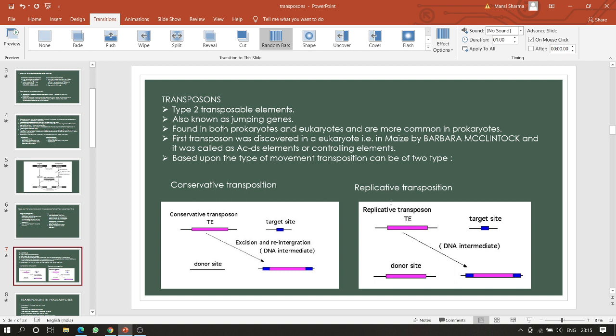While in case of replicative transposition, there is a copy and paste mechanism followed. After following this copy and paste mechanism, the target site is cut by transposase enzyme and the particular copied DNA segment is now copied to the target site of the DNA. And here there is an increase in the copy number. So we can assume the difference that conservative transposition has no change in copy number, while in replicative transposition there is a change in copy number.